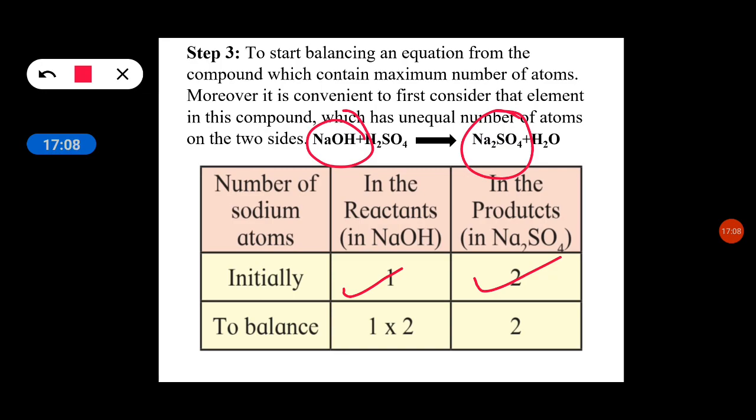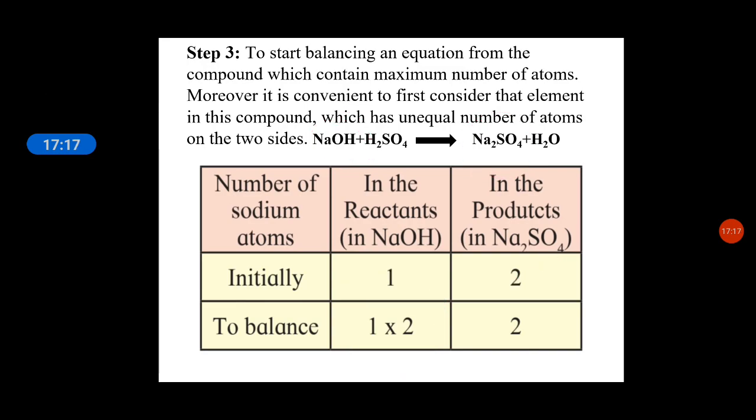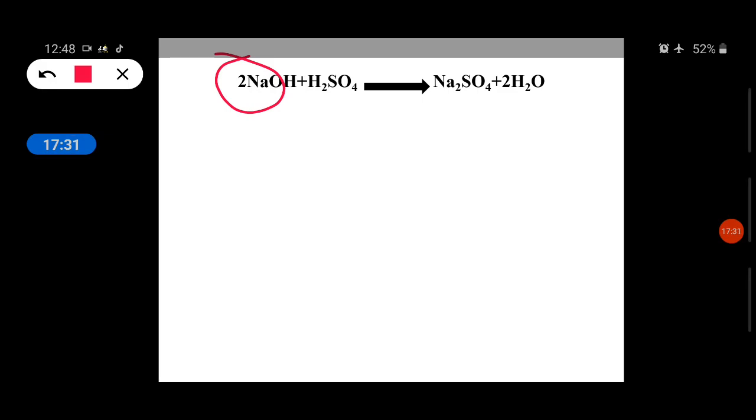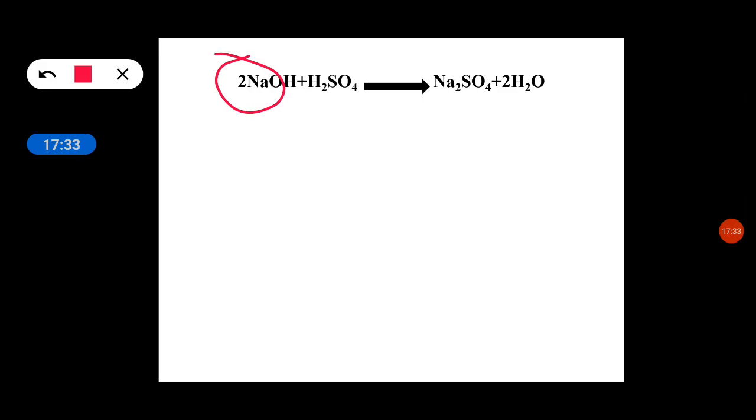So we multiply 1 by 2, and we get 2 Na on the left hand side also. I am putting 2 here. Now here 2 Na and here Na2, that means 2 Na. Now the Na is balanced.